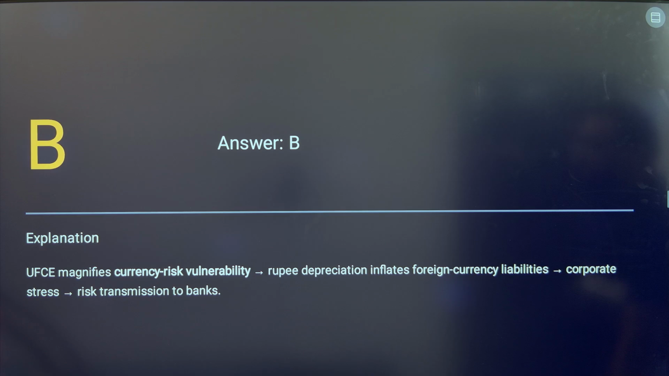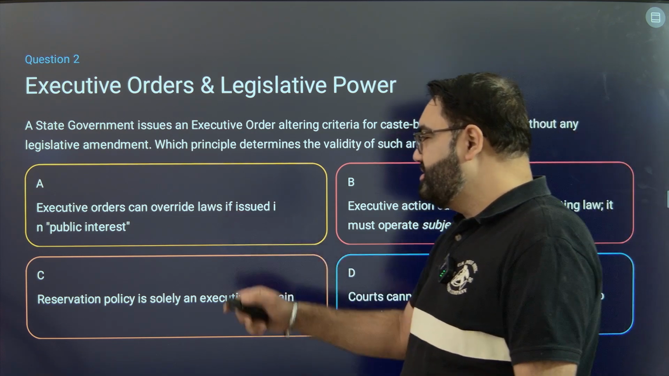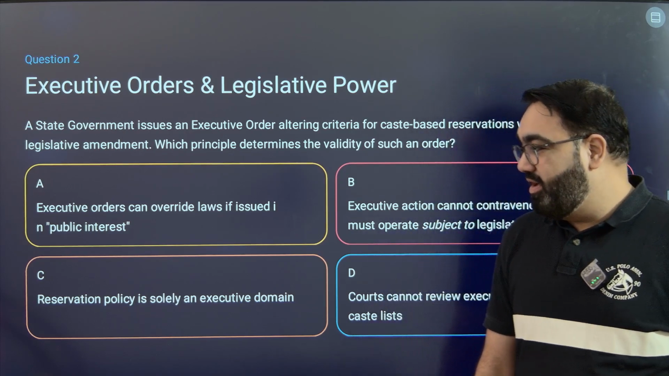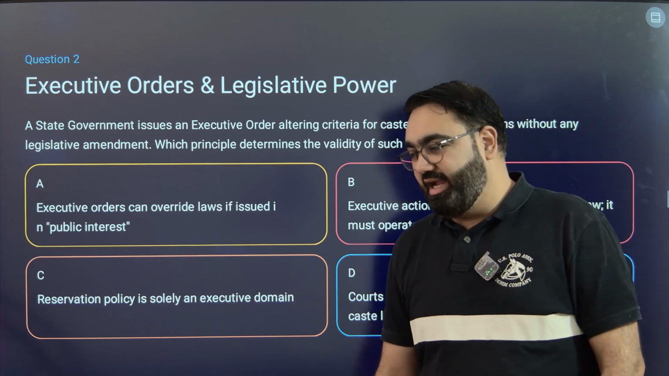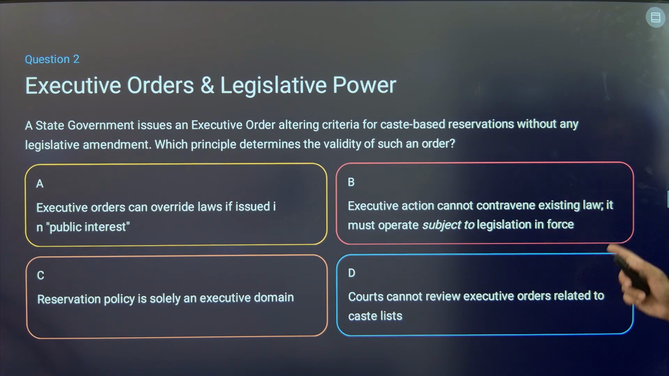Next, question number 2. A state government issues an executive order altering the criteria for caste-based reservations without any legislative amendment. Which principle determines the validity of such an order? First, executive orders can override laws if issued in public interest. Not really, that's not how executive orders work. Reservation policy is solely an executive domain. No, that is again not how it works. Executive action cannot contravene existing law. It must operate subject to legislation in force.